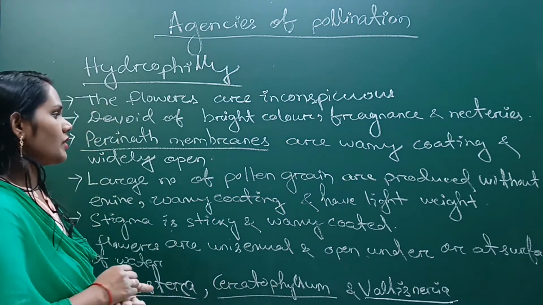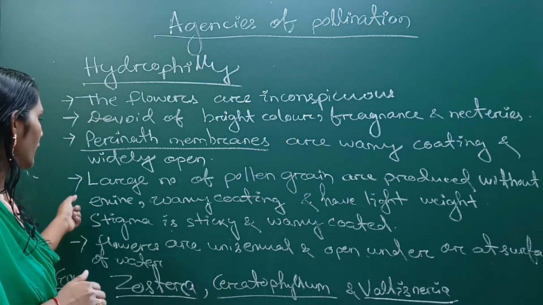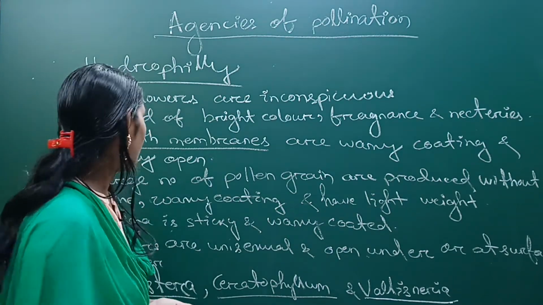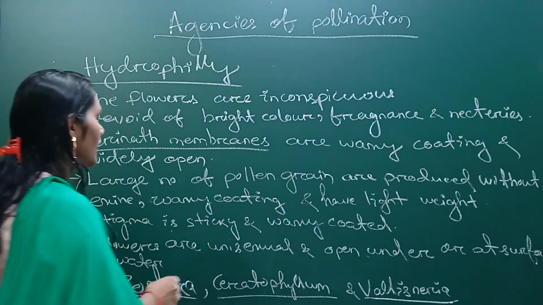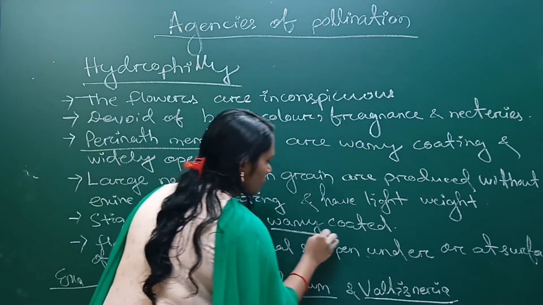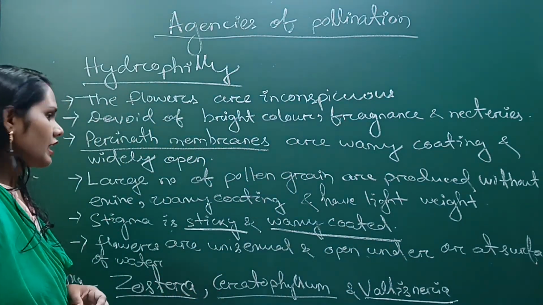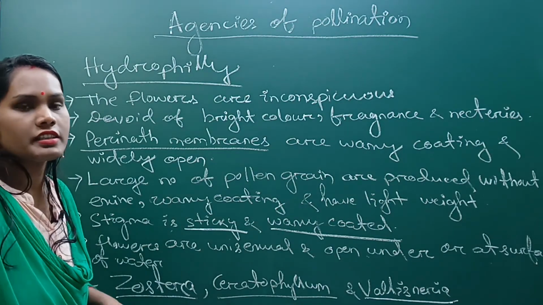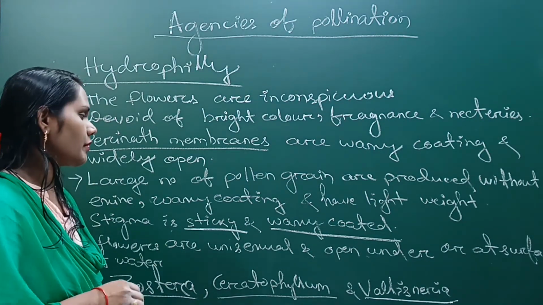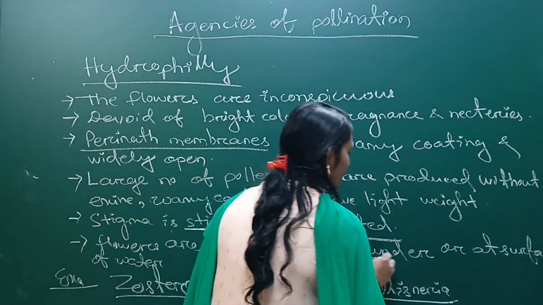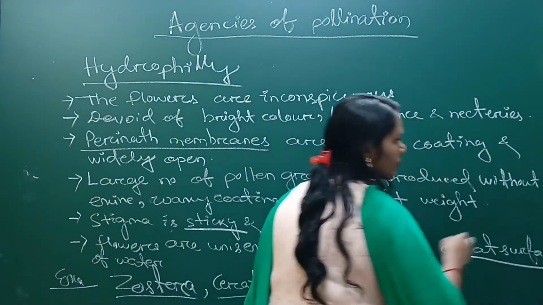Next, large numbers of pollen grains are produced without exine, with a waxy coating and light weight. Next, the stigma is sticky and waxy coated to easily catch the pollen grain, so that the pollen grain can be easily attached to the stigma. Next, the flowers are mainly unisexual and they may open underwater or at the surface of water.